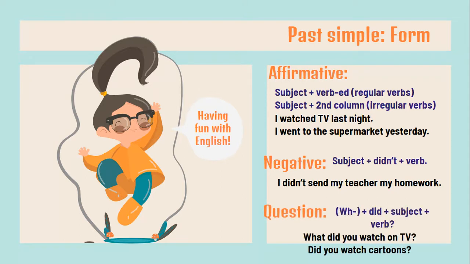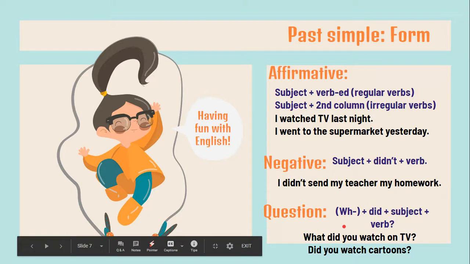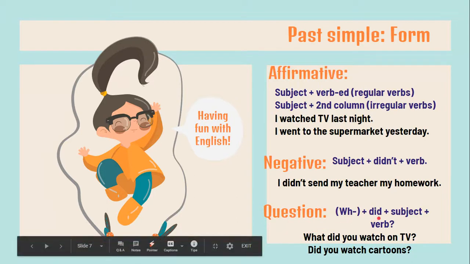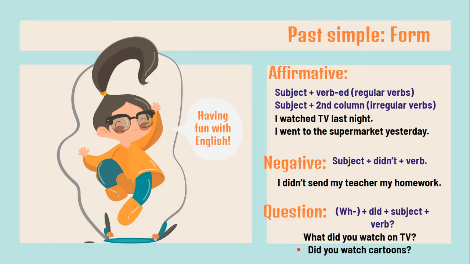And again, with the questions, if it's a WH question, you start with a WH word, for example, who, what, where, then did, and then the subject, and then the verb. For example, what did you watch on TV? And if it's a yes-no question, you start directly with did plus the subject, and then the verb. For example, did you watch cartoons? What have you been watching on TV during this time you're not in school?